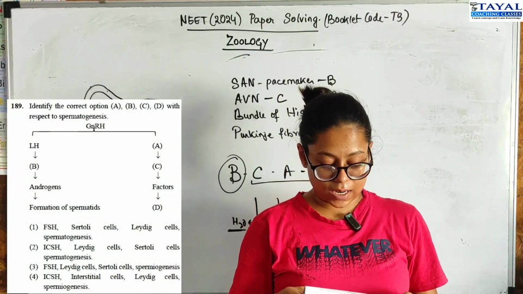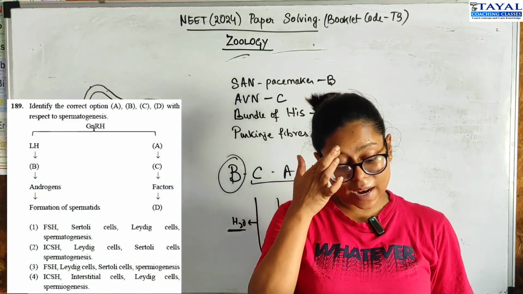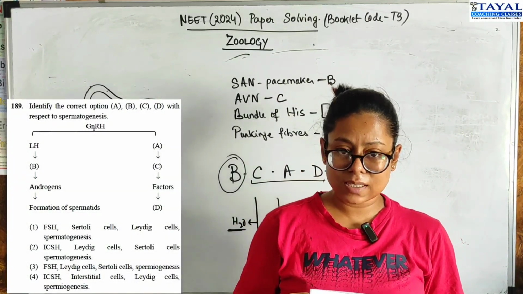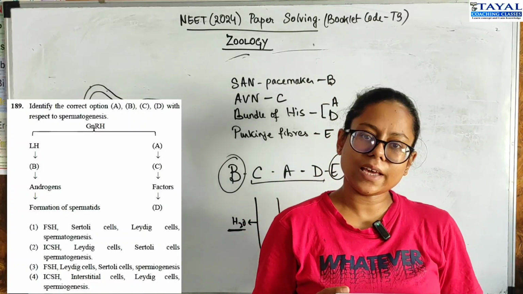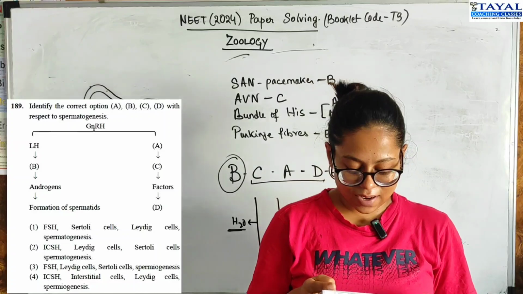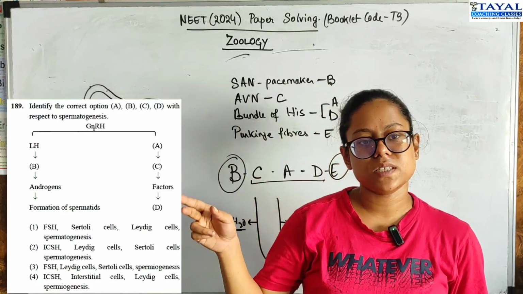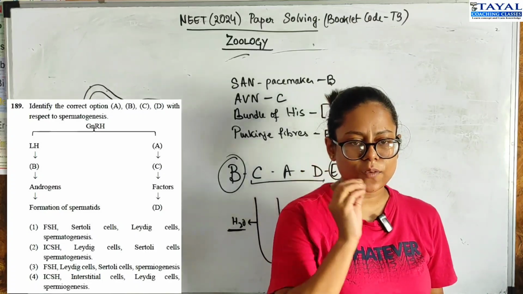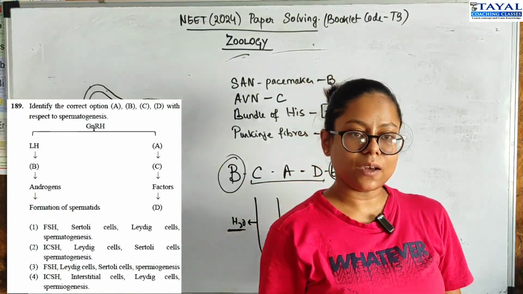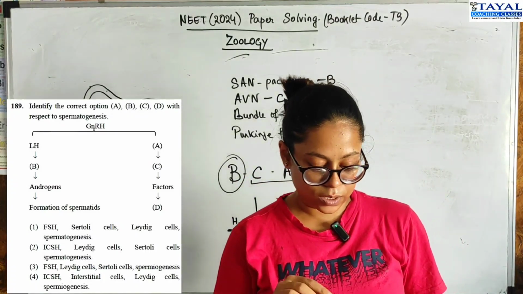Next is a flow chart. Okay. So you have to identify the correct options. So GnRH is giving out 2 branches, LH and A. So GnRH gives out LH and FSH. Gonadotropin releasing hormone stimulates the release of FSH, follicle stimulating hormone and luteinizing hormone.